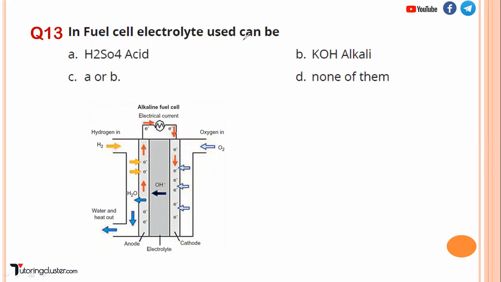Now, fuel cell basically uses hydrogen as a fuel. That you have to remember first thing. Now, I have shown you a fuel cell. So you are having an anode and a cathode here, right? And an electrolyte. So the question they have asked is, this electrolyte, what is it? Whether it is H2SO4 or it is KOH. Okay, so basically a fuel cell is an electrochemical device in which chemical energy of the fuel is getting converted into electrical energy.